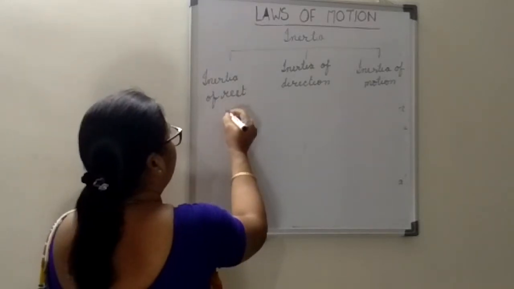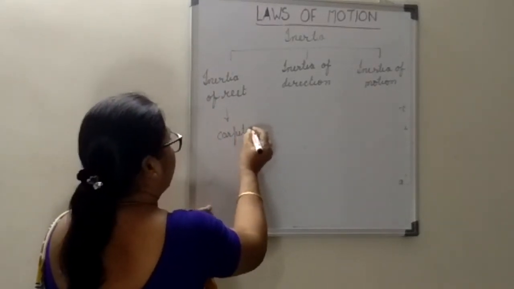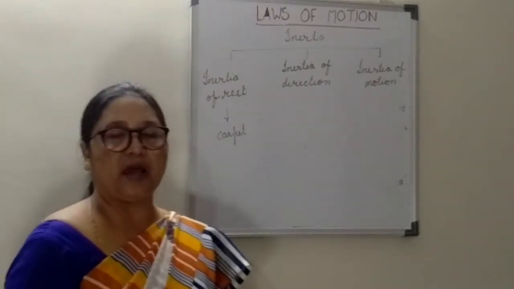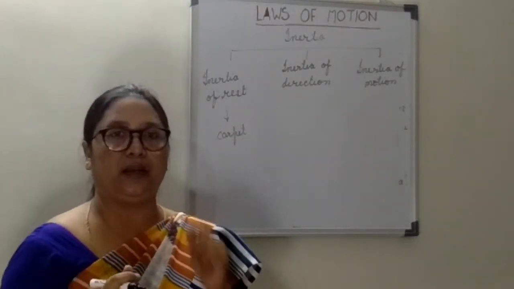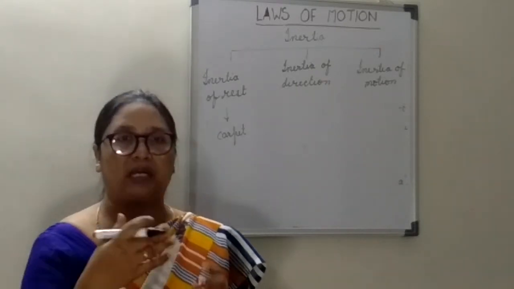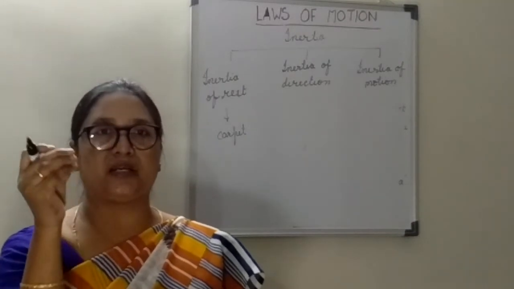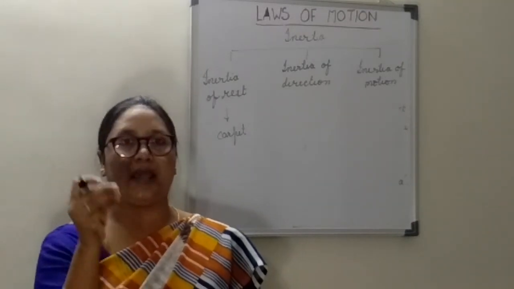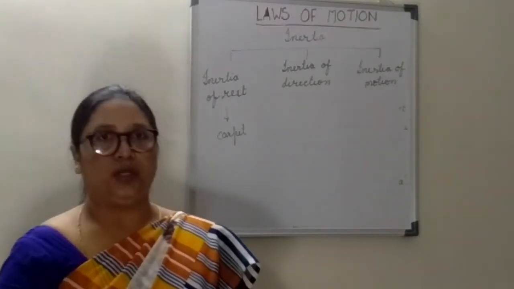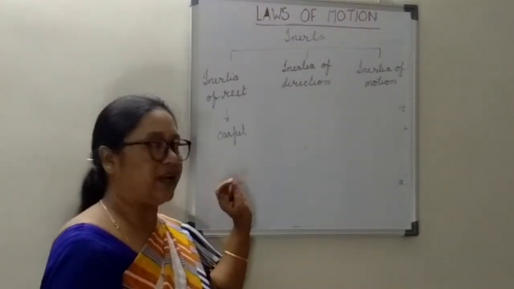Already I gave you the carpet example, where one dusty carpet is there. What will you do? You just beat the carpet. What will happen? The carpet will come in motion, and along with that, the dust particles which are at rest will fall down. So that is a very good example of inertia of rest.